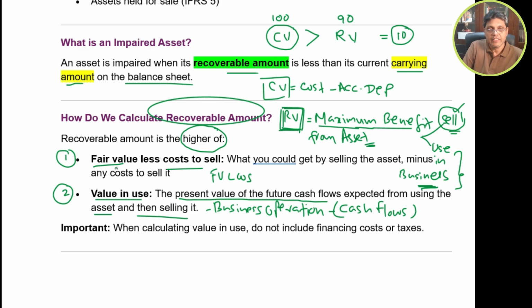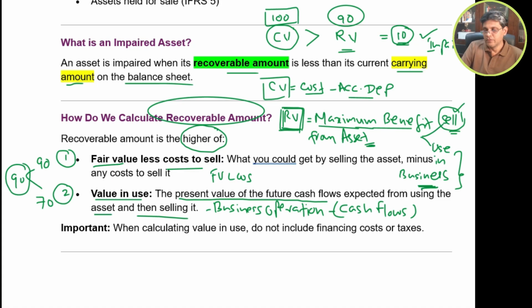Let's say the fair value less cost to sell is 90, and the value in use is 70. The higher is 90, so that will be the recoverable value here. Compare this with the carrying value, which is the cost minus accumulated depreciation. The carrying value exceeds the recoverable value by $10, so this has to be impaired.